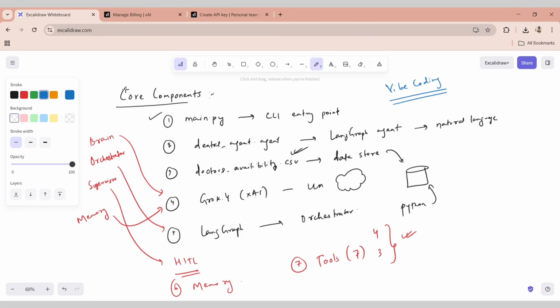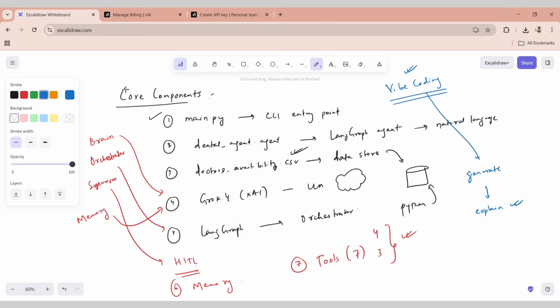Do not blindly copy paste the codes. Or else what you can do is you can use some techniques, such as you vibe code it, you generate the code, and then you can again ask Grok or any AI tool that you are using to explain the code blocks. That can also be done. Okay, so anything is fine unless and until you understand, and do not blindly copy paste. I think it should be okay.